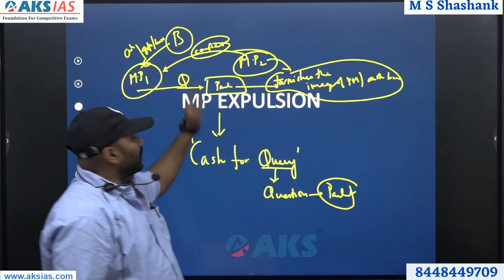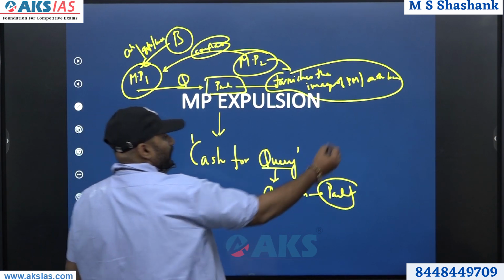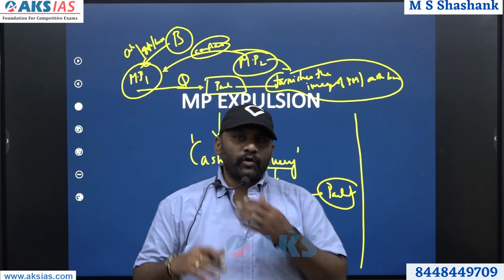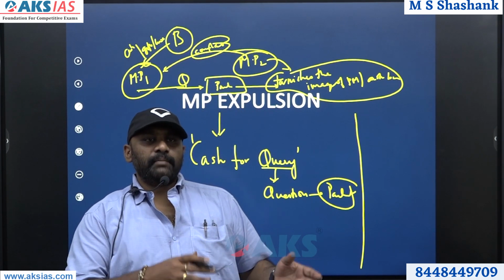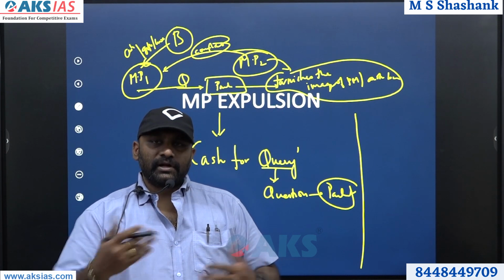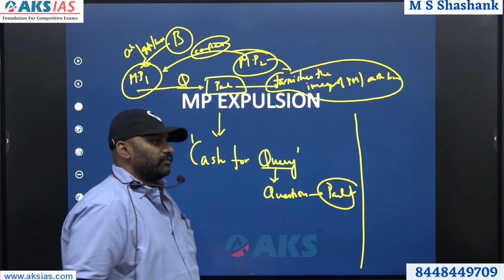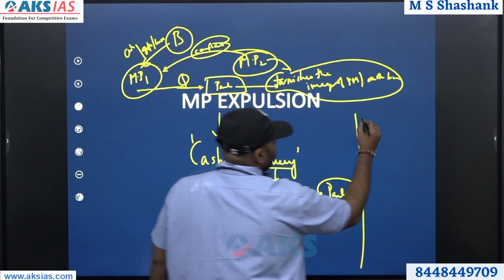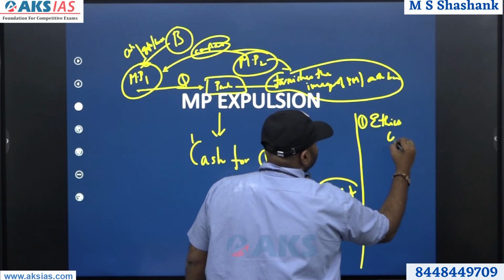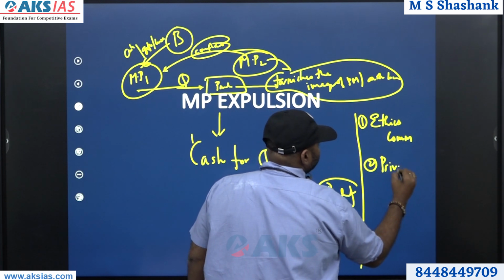So when they have filed a complaint, what happens is the Lok Sabha has two kinds of committees on the issues of code of conduct, how a particular MP or a member of the parliament should conduct himself or herself with respect to the rules and regulations of the parliament. There are two major committees. One is called the ethics committee and the other is the privileges committee.